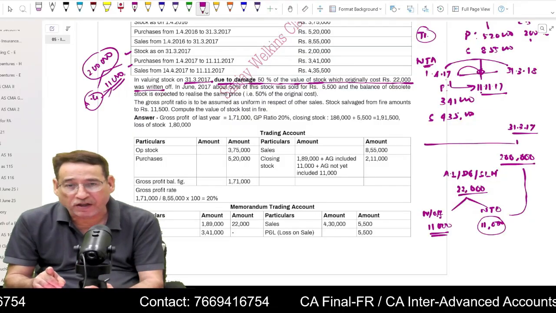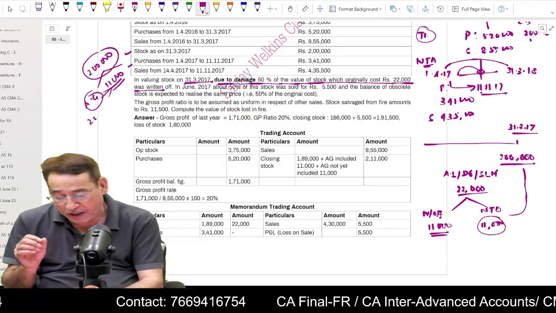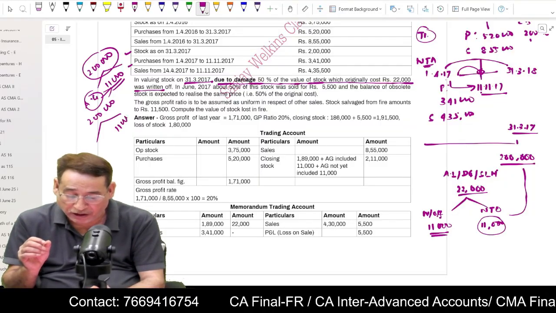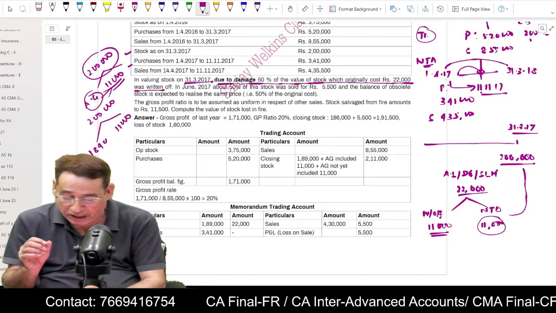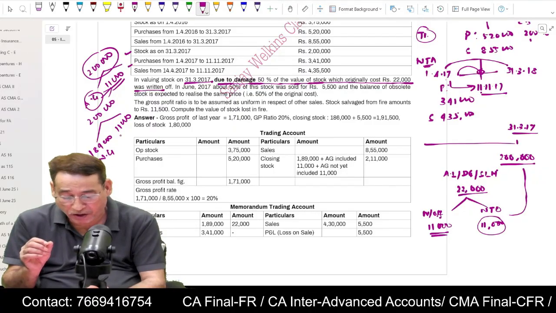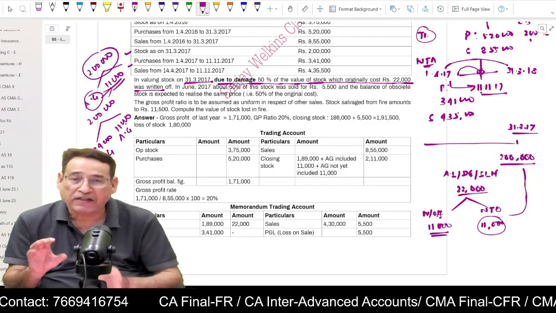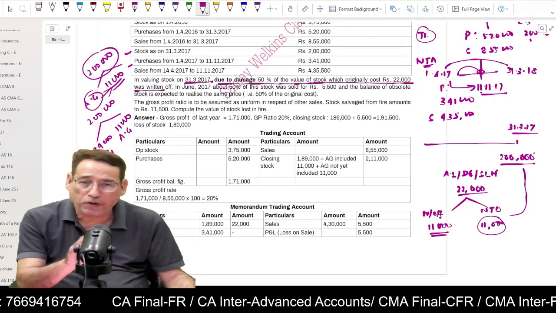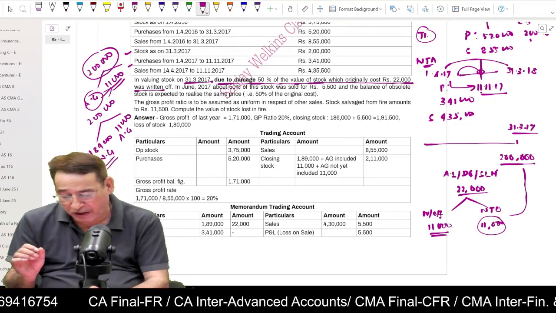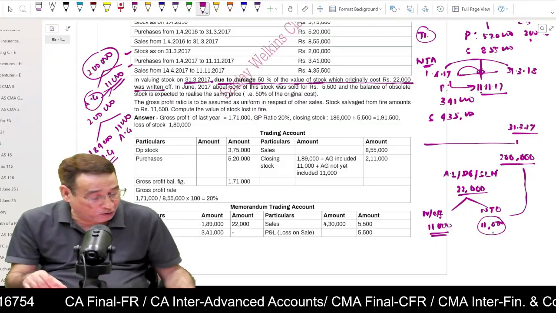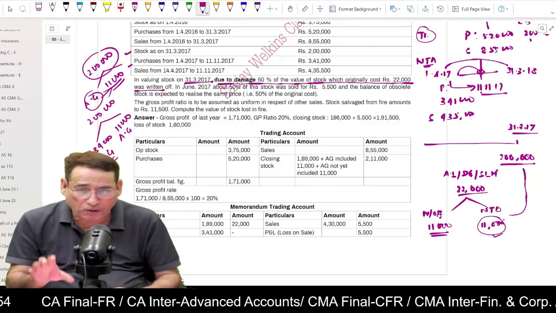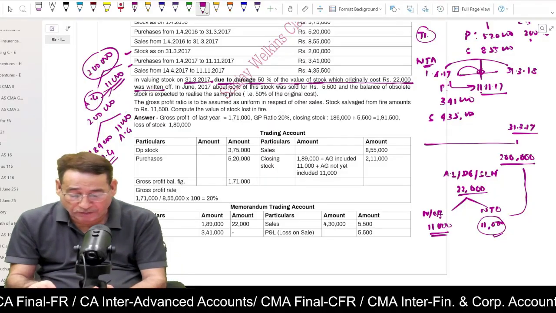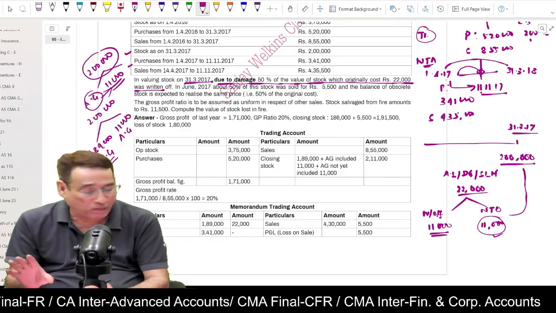But an important point you must keep in mind is that out of 2 lakh, the closing stock which is given to you, because it includes 11,000, the rest of the goods, 1,89,000, will be considered as normal goods and 11,000 will be considered as abnormal goods. Out of this 2 lakh, you should be in a position to figure out that 1,89,000 are normal goods because it includes 11,000 worth of goods which are not normal. Are you getting my point or not? That is the reason, first of all, you subtract 11,000 to find out your normal goods.